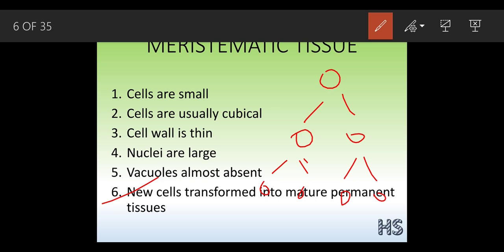After a particular period of time, these new cells, suppose this is the end of the cells, now these 4 cells won't divide into anything further, so they will take a permanent position. That permanent position is called the permanent tissues. Because these permanent tissues have taken up a specific shape, now they don't have the ability to divide.